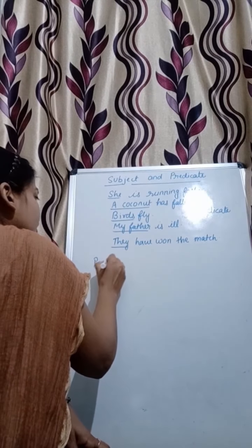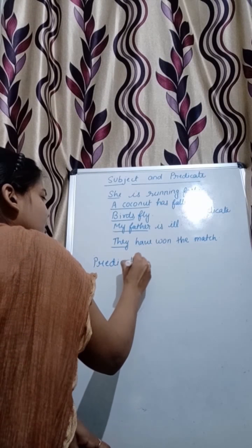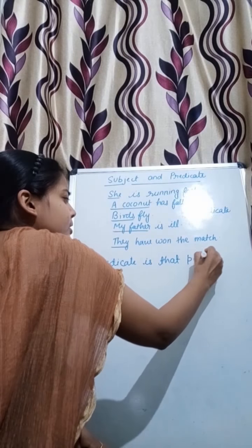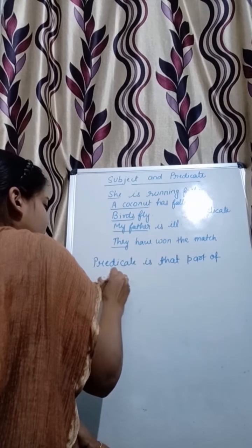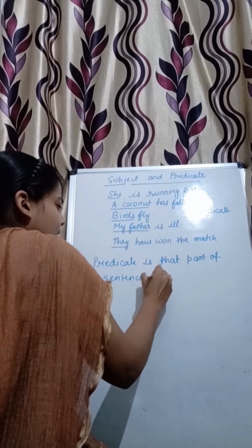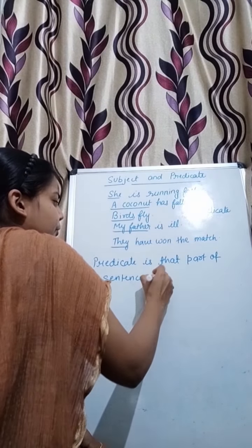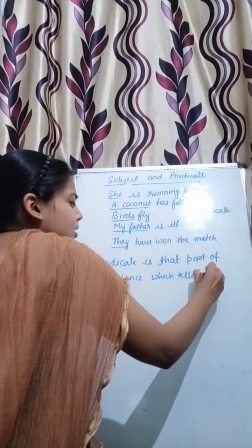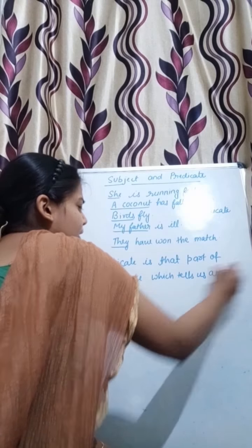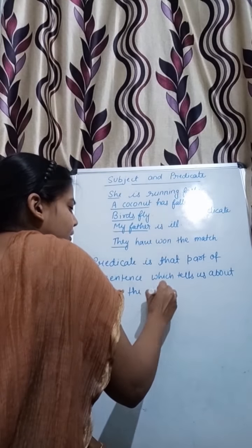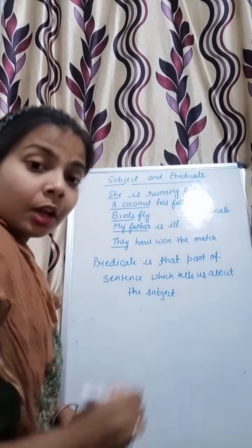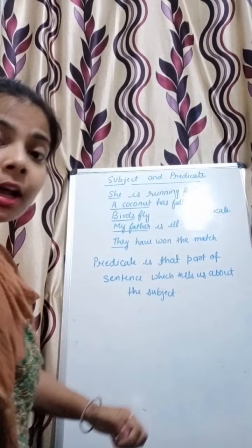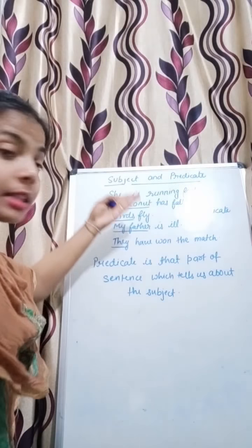So predicate is that part of the sentence which tells us about the subject. Now, as you can see in the first example, she is running fast. So who is running fast?